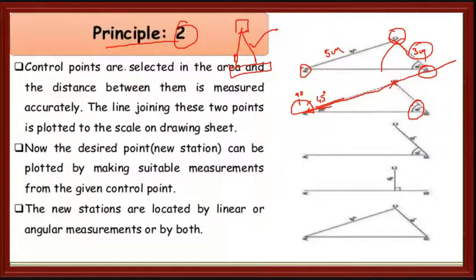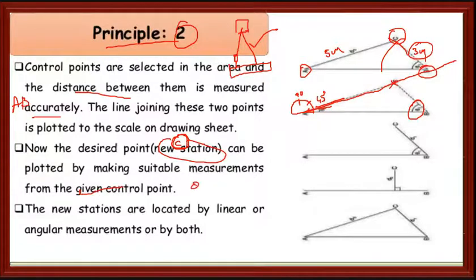See, the control points are selected in the area and the distance between them is measured accurately, meaning station A and station B. The line joining these two points is plotted to scale on the drawing sheet. Now the desired point, that is the new station C, can be plotted by measuring suitable measurements from the given control points.